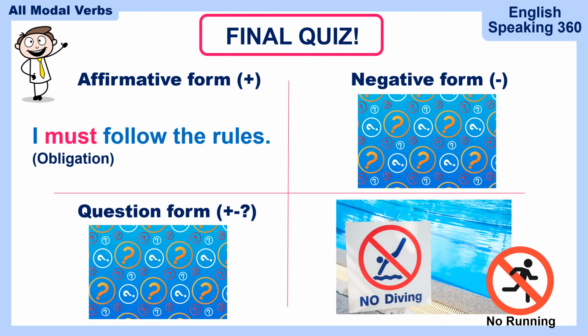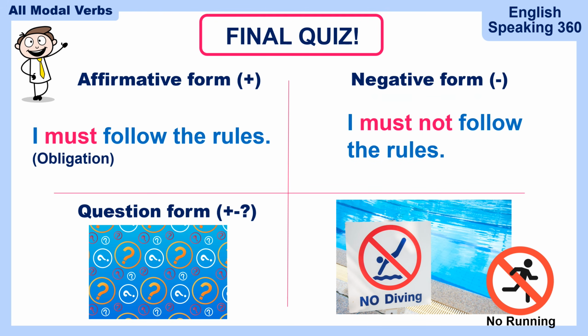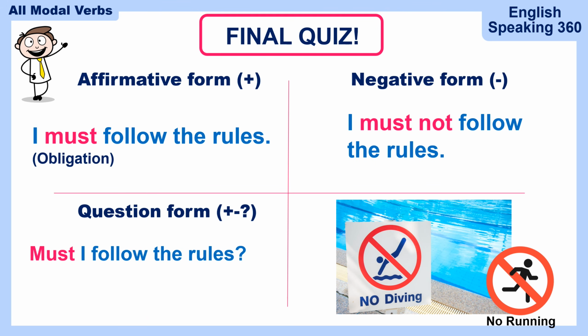Next question. I must follow the rules. It's an obligation. I must, or you could say, you must follow the rules. The negative form? I must not follow the rules or I mustn't follow the rules. Question form? Must I follow the rules? That's a great question. And the negative question is, mustn't I follow the rules? Mustn't I? Mustn't I follow the rules?